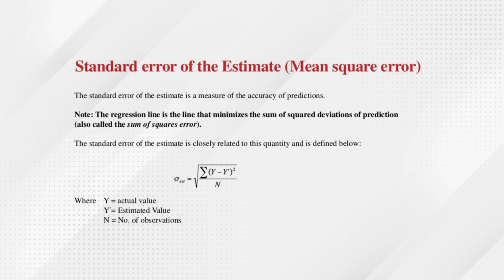The regression line is a line that minimizes the sum of the squared deviations of predictions, also called the sum of squared errors. The standard error of estimate is closely related to this quantity and is defined below as sigma equals the square root of the summation of (Y minus Y hat) squared upon N, where Y is the actual value, Y hat is the estimated value, and N is the number of observations.